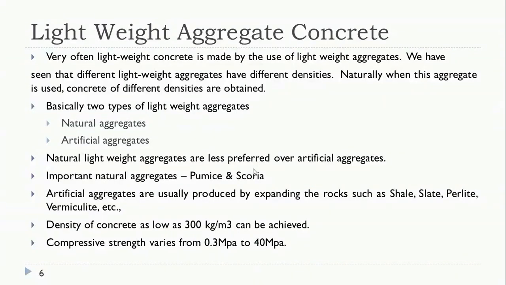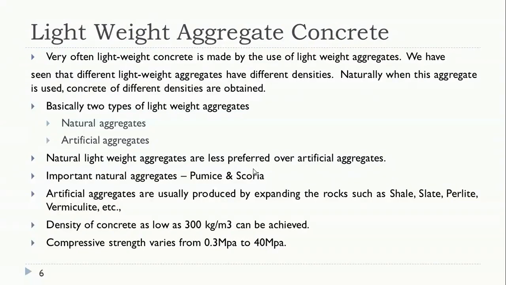The important natural aggregates are pumice and scoria. You might have studied about pumice. Pumice is a rock of volcanic origin, which is obtained in many parts of the world. It is light enough, and even though it is light, it is strong enough to be used as a lightweight aggregate. Next, scoria is also a type of lightweight aggregate of volcanic origin. Compared to pumice, scoria is a little weaker.